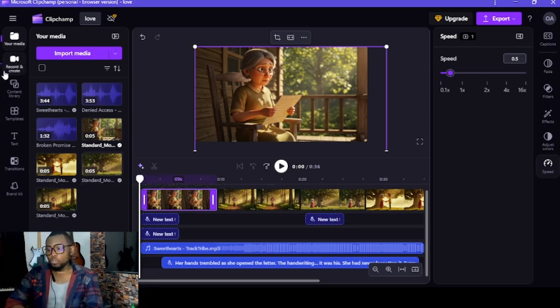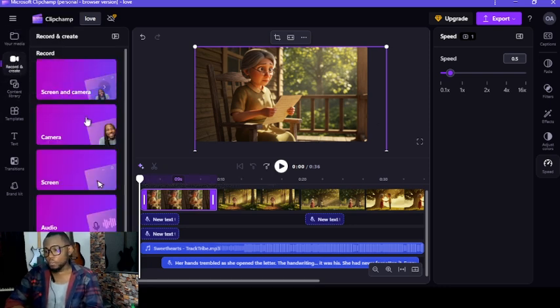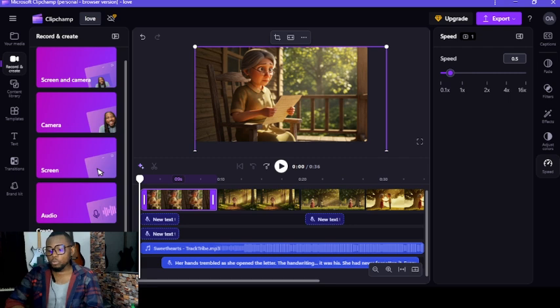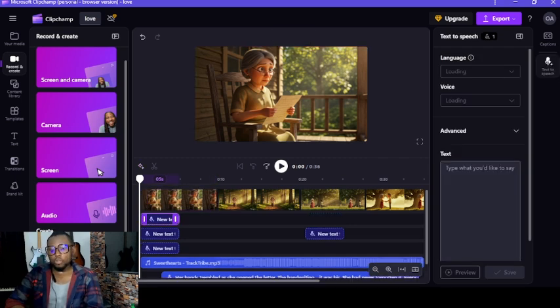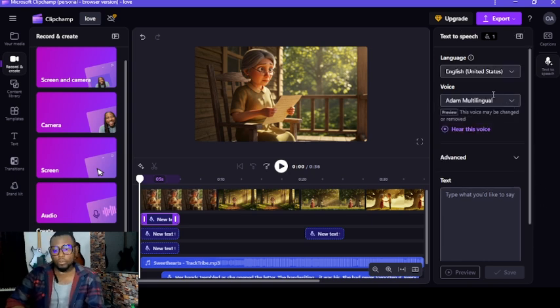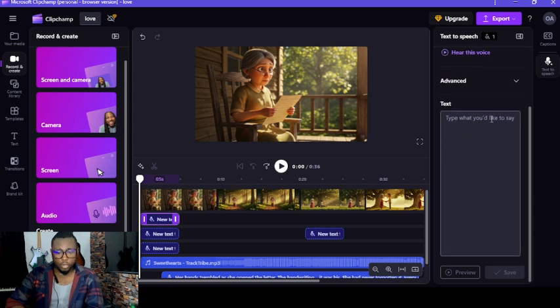All you have to do first of all is come to record, and then come to create. Under create, you have text to speech here. You just click on it. When you click on it, it's going to bring up this part of the screen that you can see right now. You can choose English here, which is the language we are using. Under voice, I like to choose other multilingual. I can click here to hear the voice, but I don't want to do that right now.